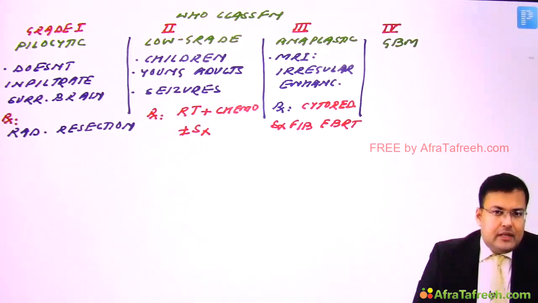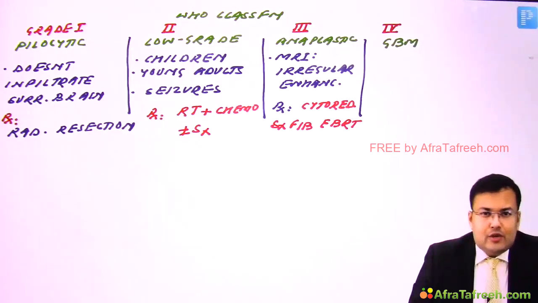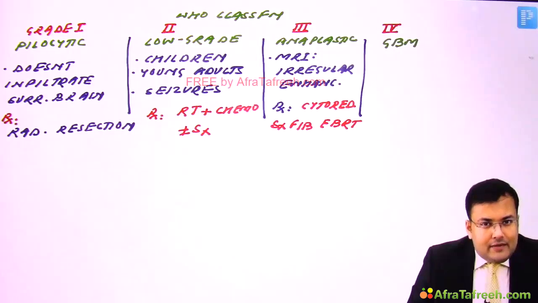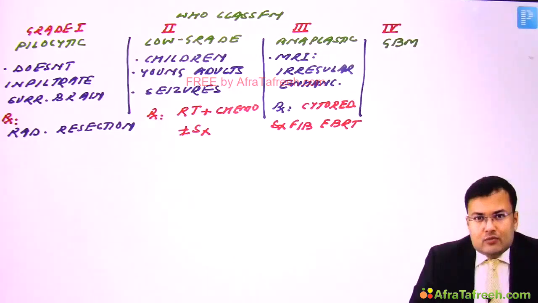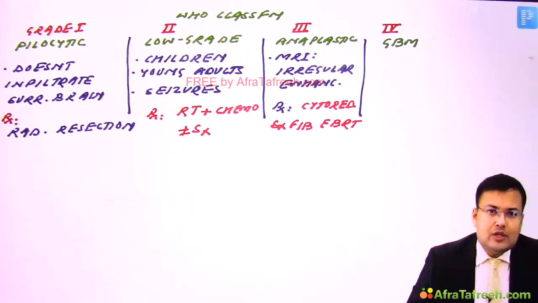Now see, we discussed that most common type of astrocytoma in children, it's pilocytic, and most common type of astrocytoma in adults, it's glioblastoma multiforme. Imagine if nothing is mentioned in the question and the simple question is asked, what is the most common type of astrocytoma? Then it is glioblastoma multiforme. So overall, most common type of astrocytoma, glioblastoma multiforme.